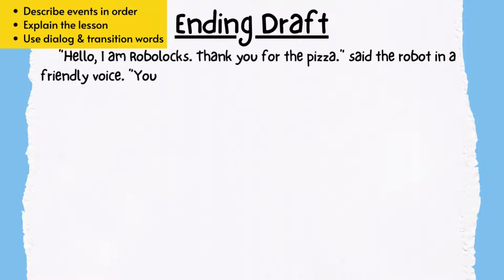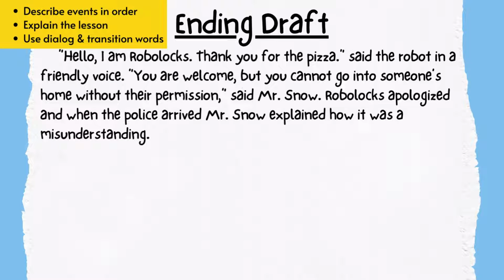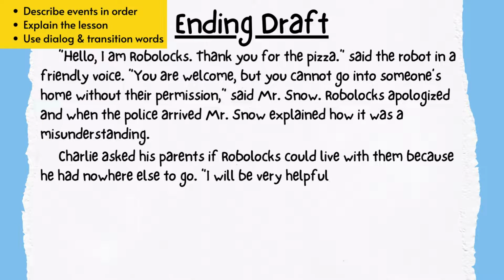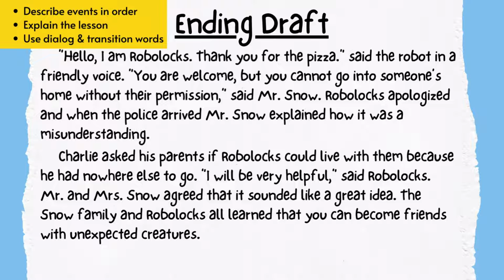"Hello, I am Robolox. Thank you for the pizza," said the robot in a friendly voice. "You are welcome, but you cannot go into someone's home without their permission," said Mr. Snow. Robolox apologized, and when the police arrived, Mr. Snow explained how it was a misunderstanding. Charlie asked his parents if Robolox could live with them because he had nowhere else to go. "I will be very helpful," said Robolox. Mr. and Mrs. Snow agreed that it sounded like a great idea. The Snow family and Robolox all learned that you can become friends with unexpected creatures. And that's my story!